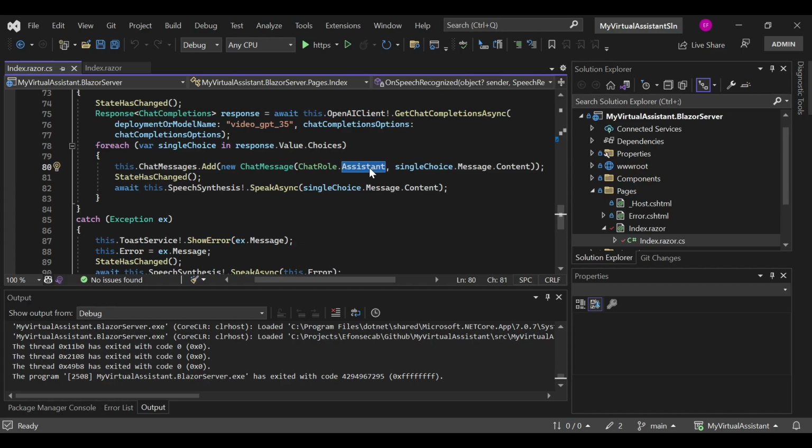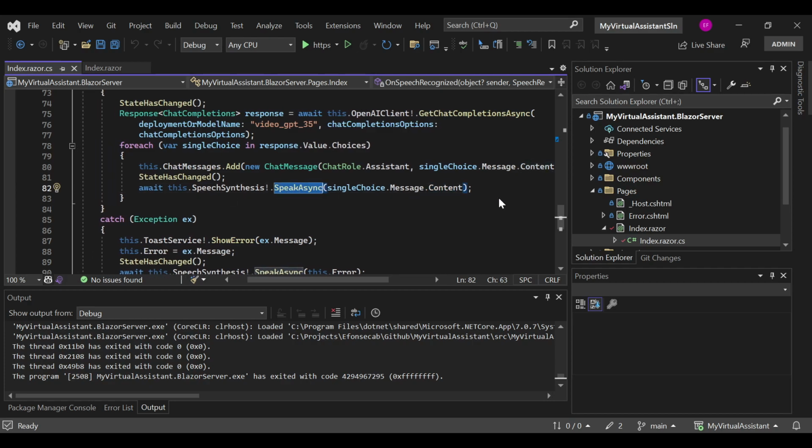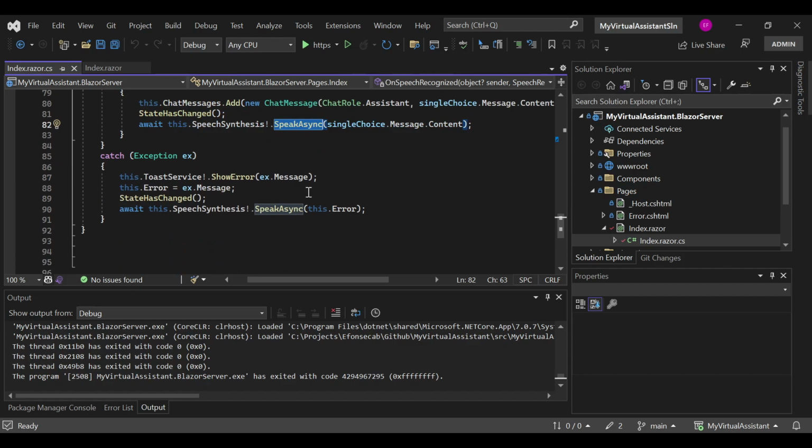So we set it to role assistant and we set the content, right? Then for each of those, we invoke StateHasChanged, so it's immediately reflected, right? And then for each of those, we also add that content to the speakers, and that's what we were listening to when the application was running, right? After the system had given us a response, right?